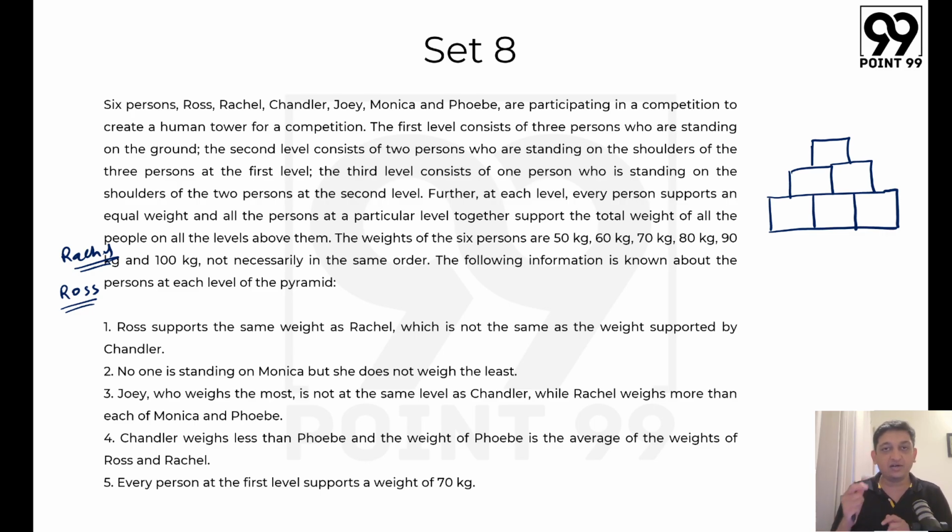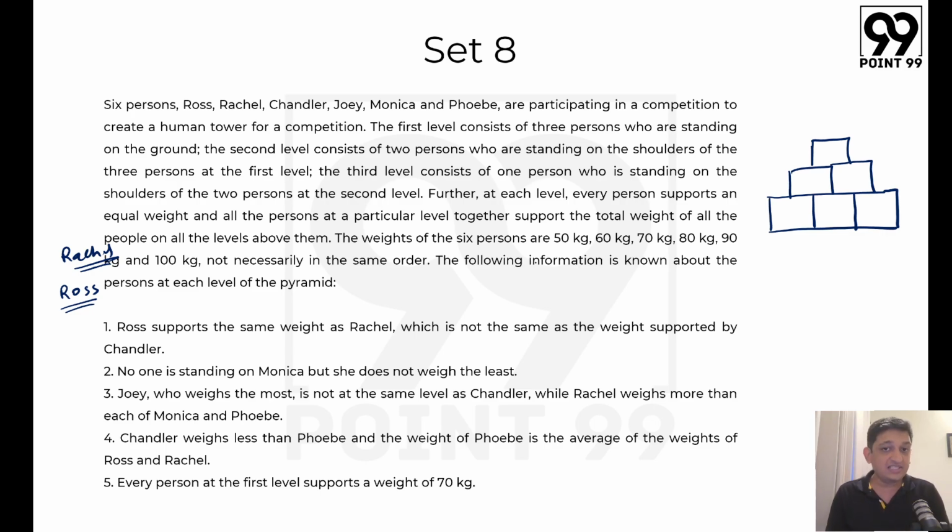Now, if Rachel and Ross are in different levels, what is going to happen? Rachel is going to support some weight divided by 2. Ross is going to support some weight divided by 3. So there could be mathematically a possibility that Rachel and Ross could be supporting the same amount of weights. Again, I'm not saying it will be possible, but there might be a situation which might be there. We don't really know anything about it. So let it be. Let's not get into this at this point in time.